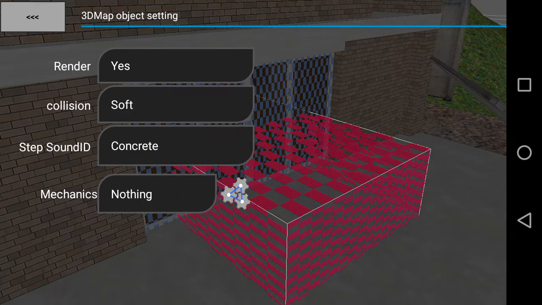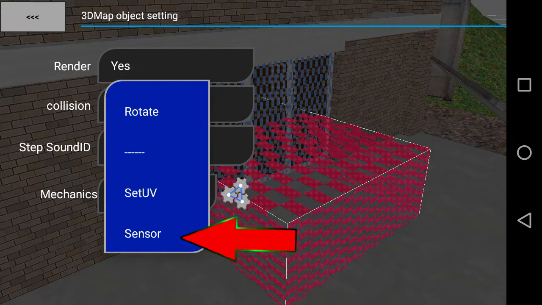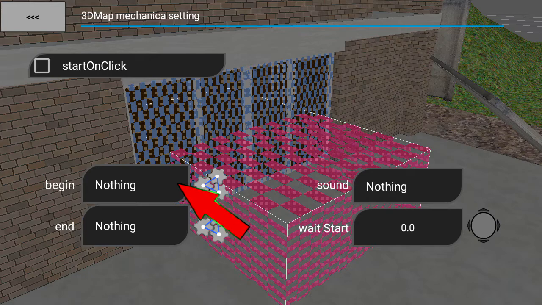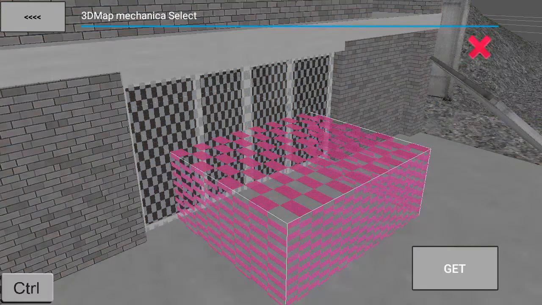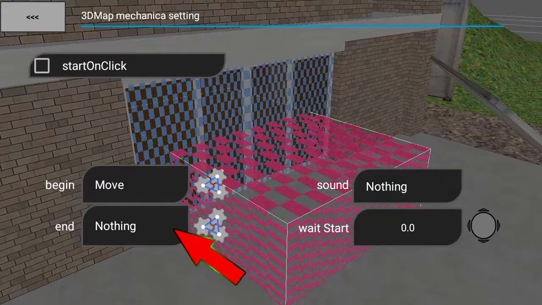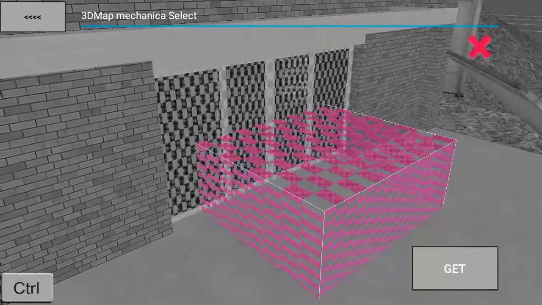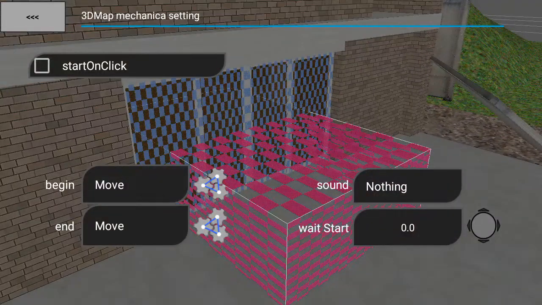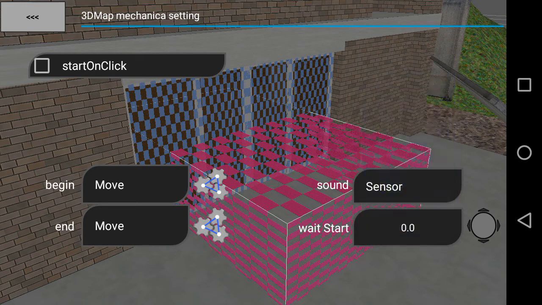Select the type of mechanics, the sensor, and go into its properties. Now, assign a mechanism that will start when a player enters the sensor field. And now we assign a mechanism that will start when the player leaves the sensor field. Assign a sound, and you can check.